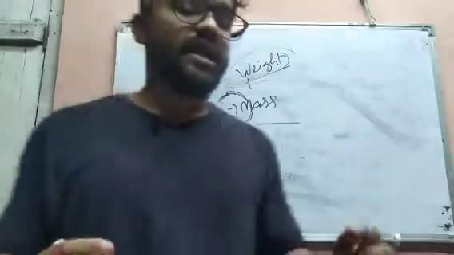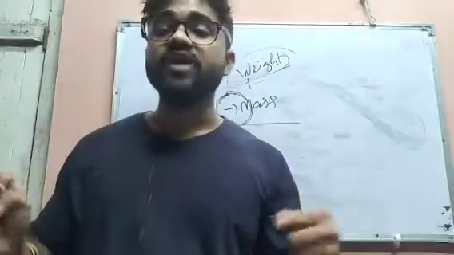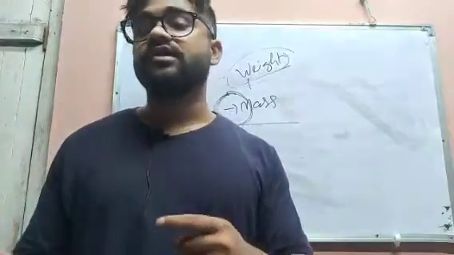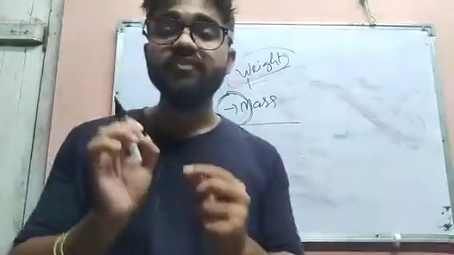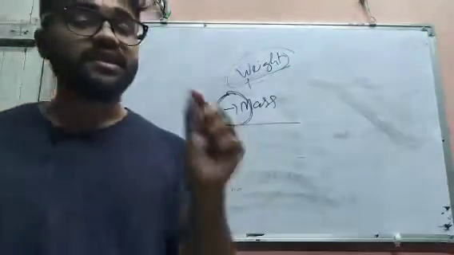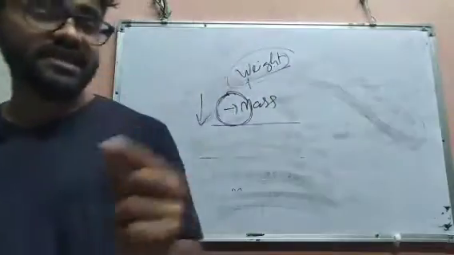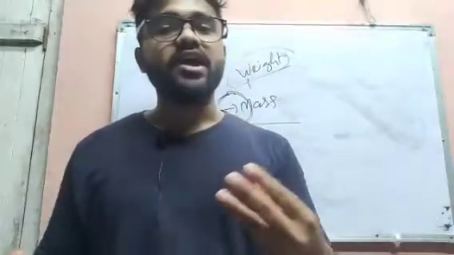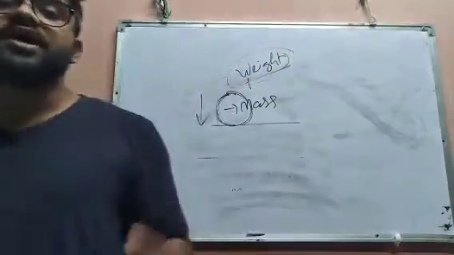That is why it is very difficult to move a heavy table. If we are asked to move a heavy table on a smooth surface or on our home's floor, we can't move it easily as compared to a light table, because the light table has less weight. That means it will exert less force on the ground, so the friction will be less. But the heavy table will exert a much higher force, so the friction will be more.